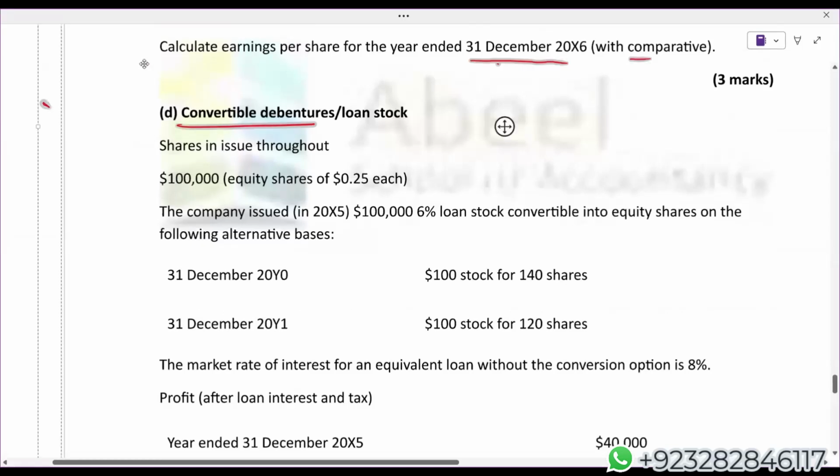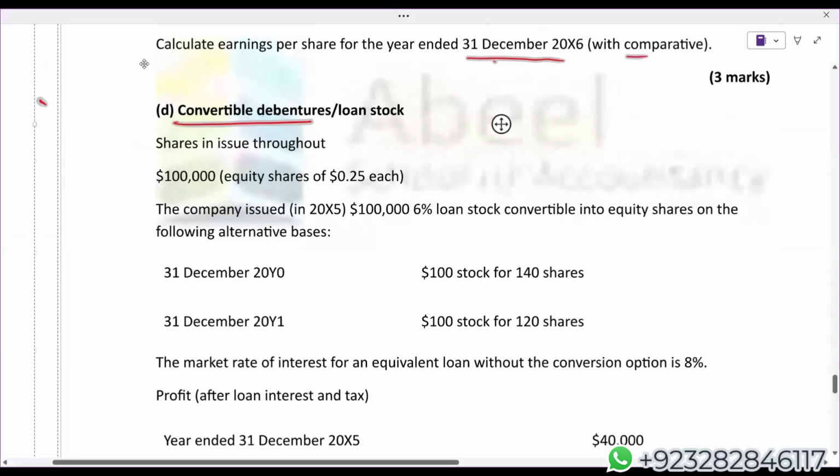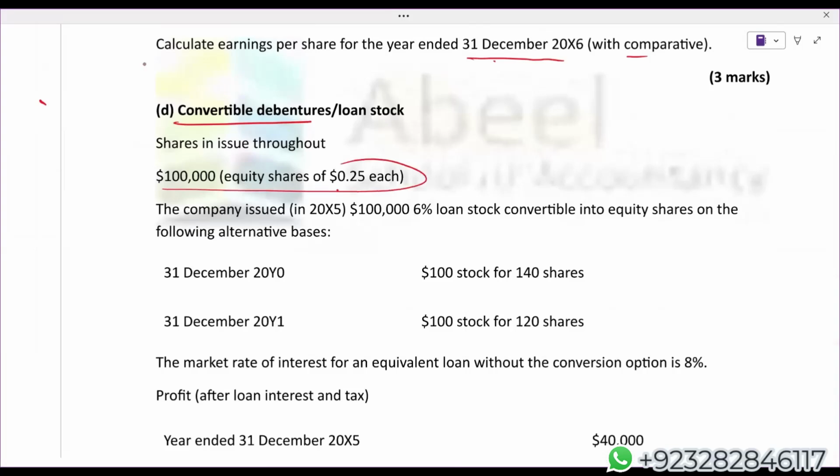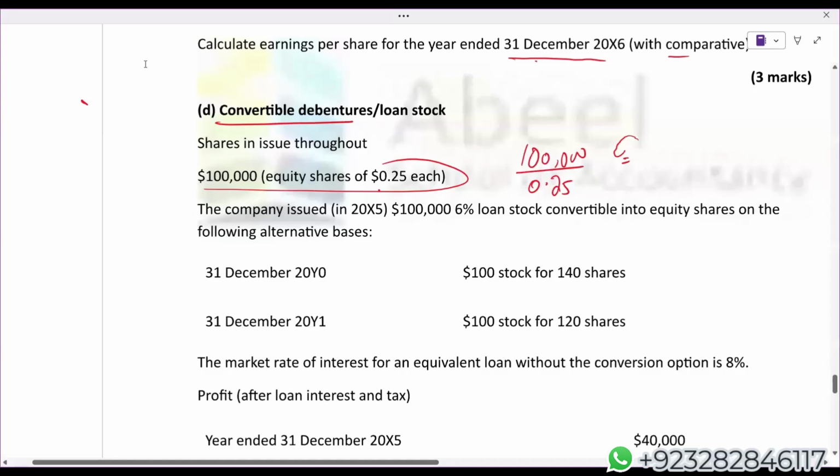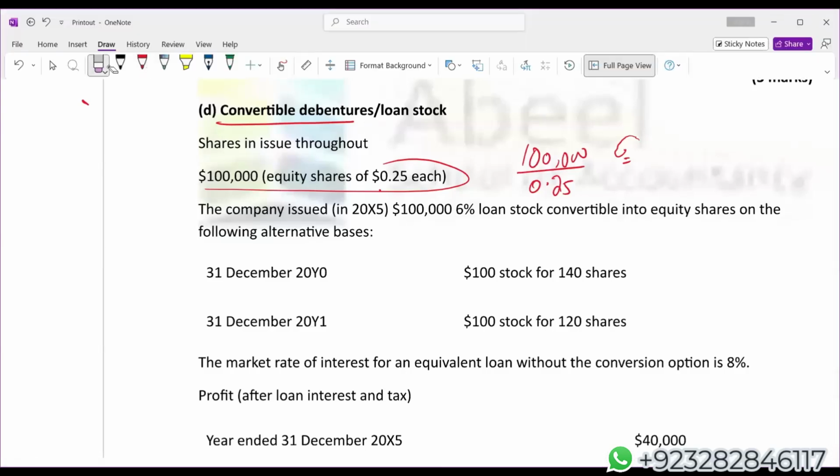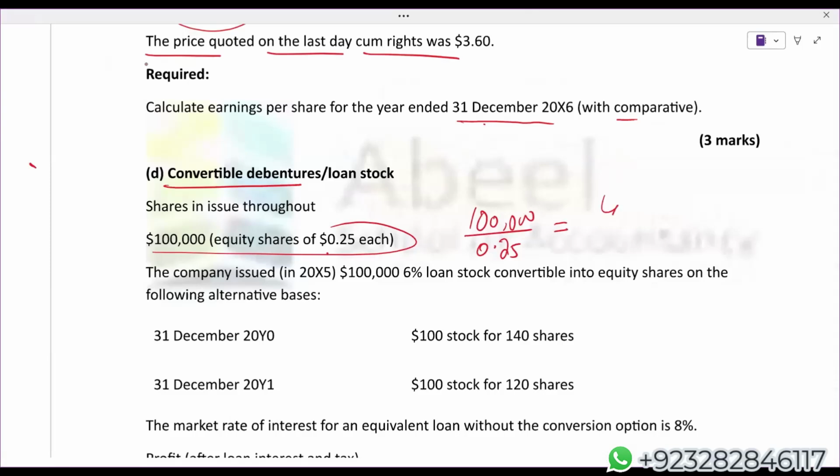Shares in issue throughout is 1 lakh equity shares. This time par value is 0.25. Ordinary share capital divided by par value actually gives you the number of shares, and they are 4 lakh. Entire 400,000 ordinary shares are weighted average shares. Why weighted average? Because it is mentioned in the question, shares throughout. So no more issue of shares.